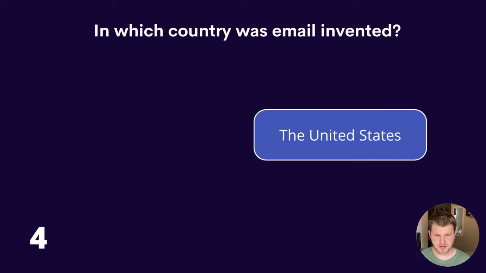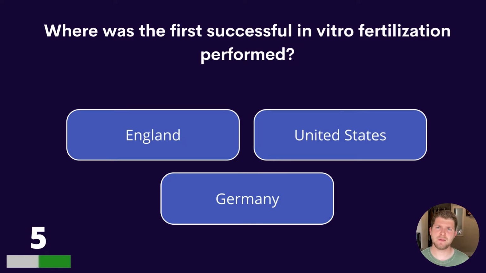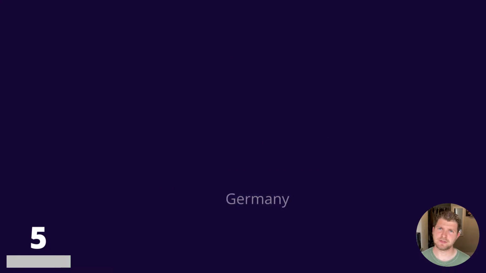Question 5. Where was the first successful in vitro fertilisation performed? England, United States or Germany? And the answer is England.